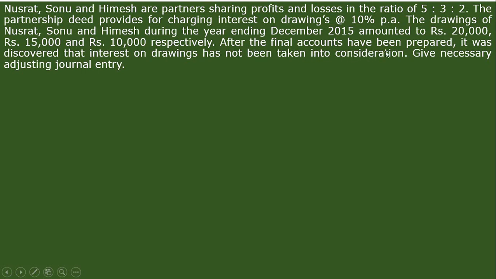After the final accounts have been prepared, they discovered that interest on drawings has not been taken into consideration. So now we have to pass one adjustment entry to rectify this particular error. So that is the question.